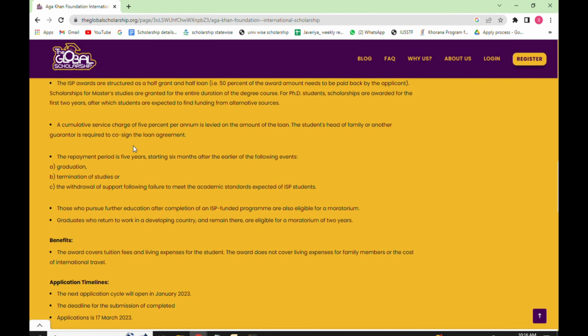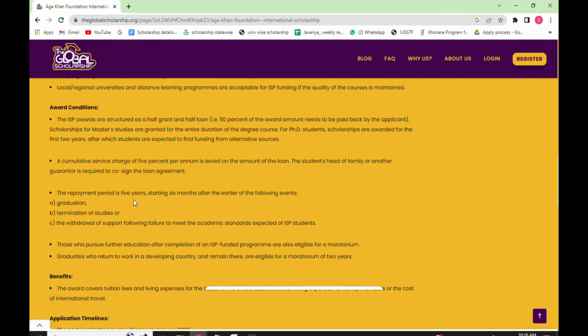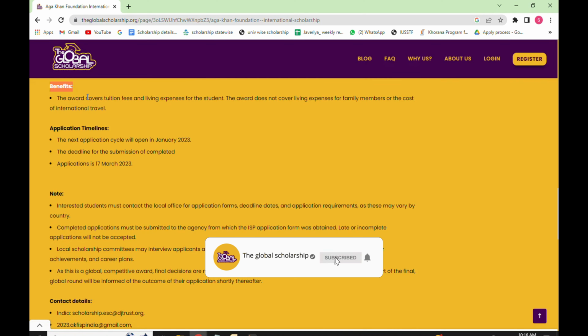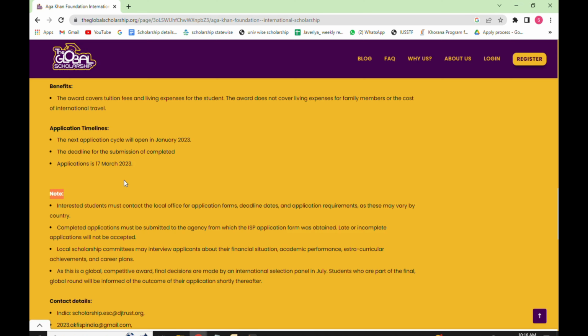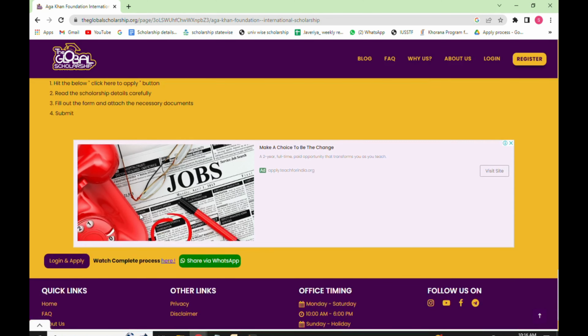After that the eligibility criteria for the scholarship is clearly given. Go through it once. The award conditions are clearly mentioned. Check it out once. The benefits and timelines of the application form is given. Go through it once. An important note is given in the description box. Read it out once so that you will keep a track regarding this scholarship. If you are having any doubts, you can just write your query to the email ID which is given in the contact details section.